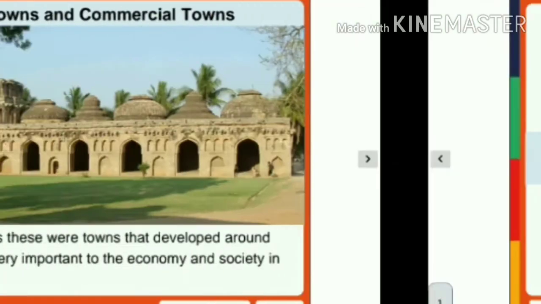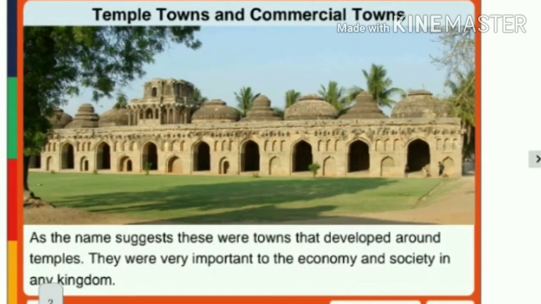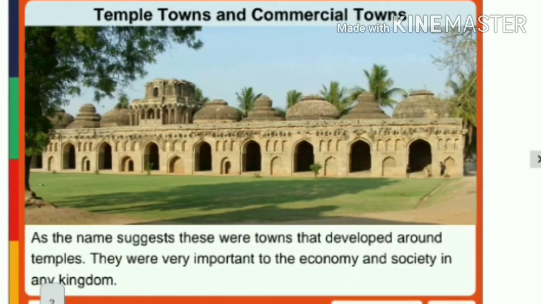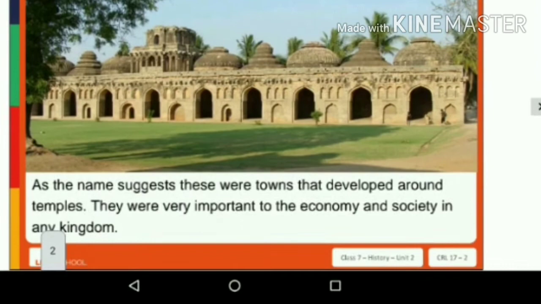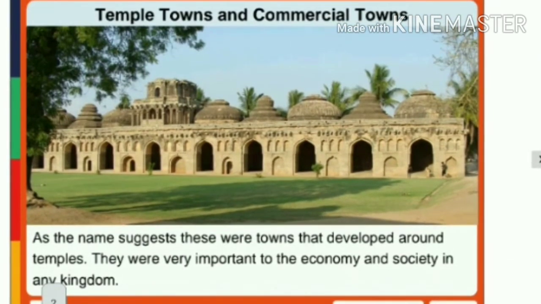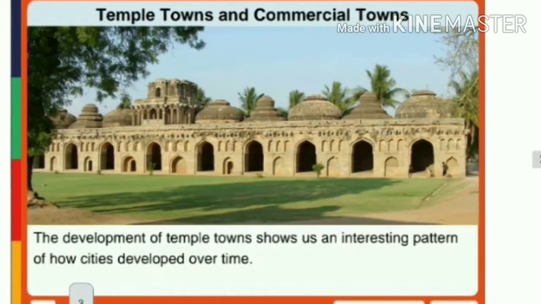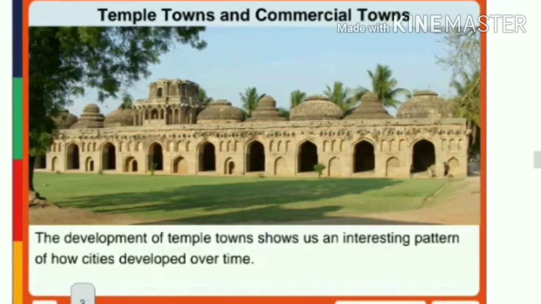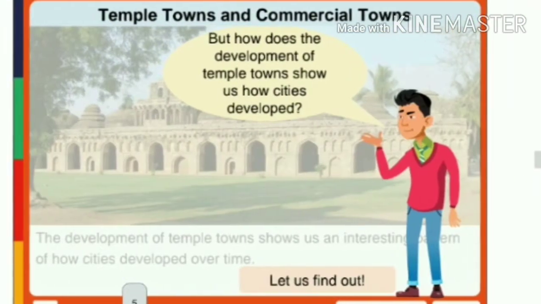Now let us look at the formation of temple towns and commercial towns. What are commercial towns? The administrative centers will be known as the commercial towns, and the temple towns can be called the small towns. So, as the name suggests, these were towns that developed around the temples. They were very important to the economy and society in any kingdom. The development of temple towns shows us an interesting pattern of how cities developed over time.